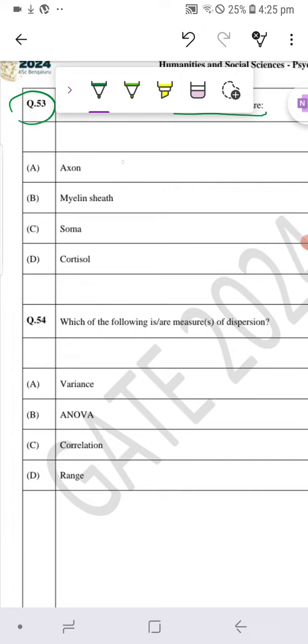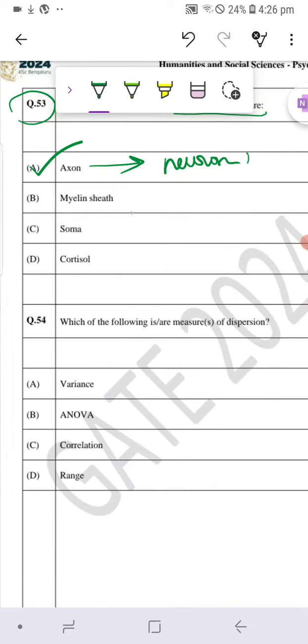So axon, that is, it's a long, slender projection of a nerve cell. You can say neuron, and it conducts electrical impulse away from the cell body. So it is a motor neuron. So this is your correct answer over here.